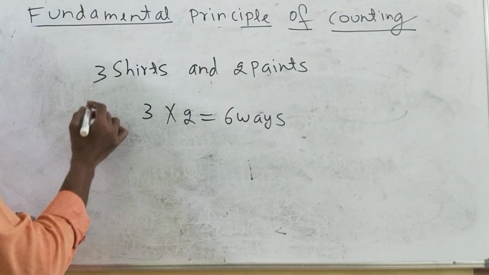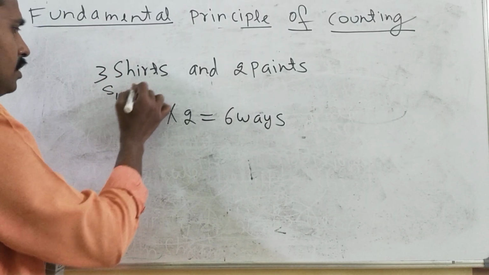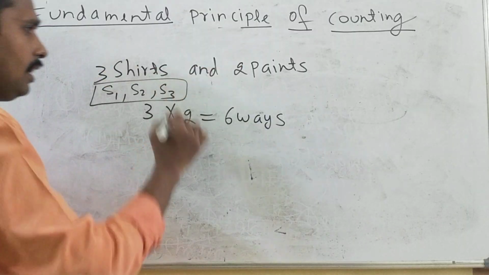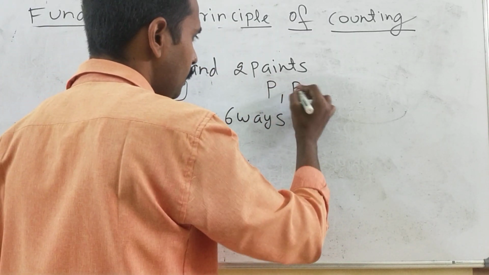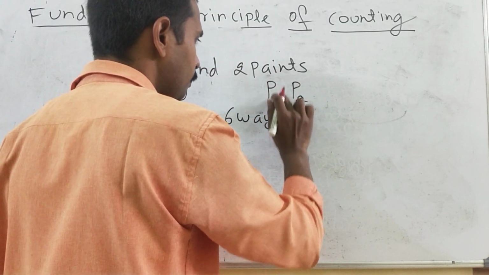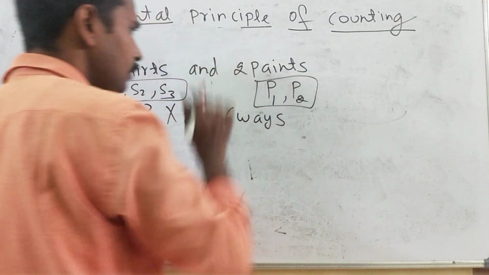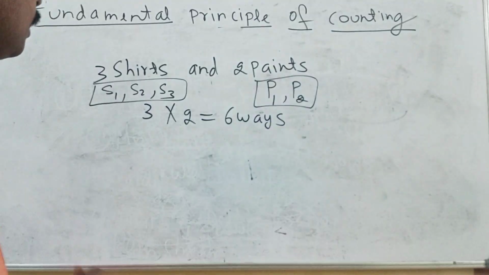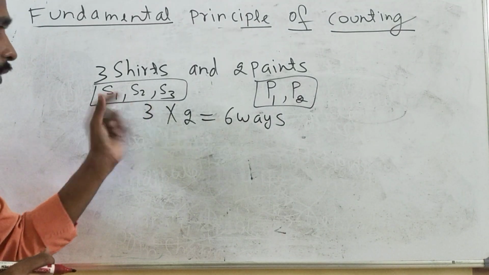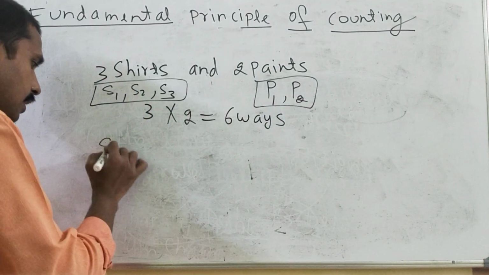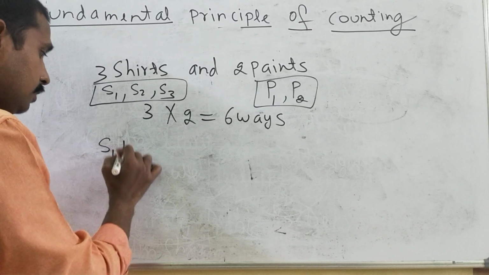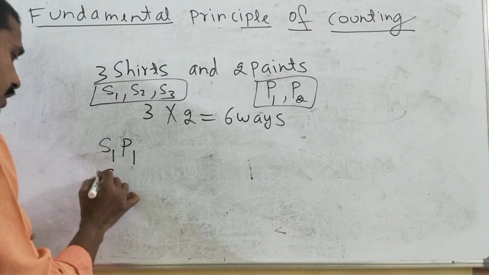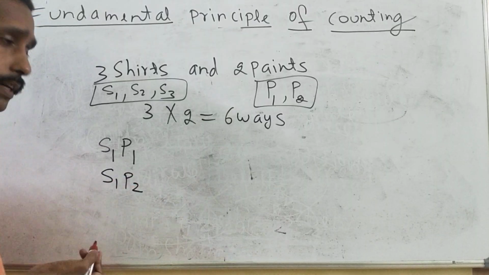Suppose I am naming the shirts S1, S2, S3. There are 3 shirts, S1, S2, S3, and here there are 2 pants, P1 and P2. Okay. Now suppose the person is selecting shirt 1, then he can select with shirt 1 which pant? Suppose the first pant he is selecting, or else he can select the second pant.